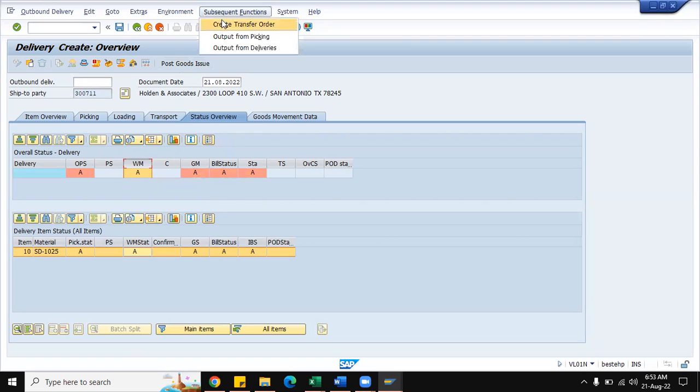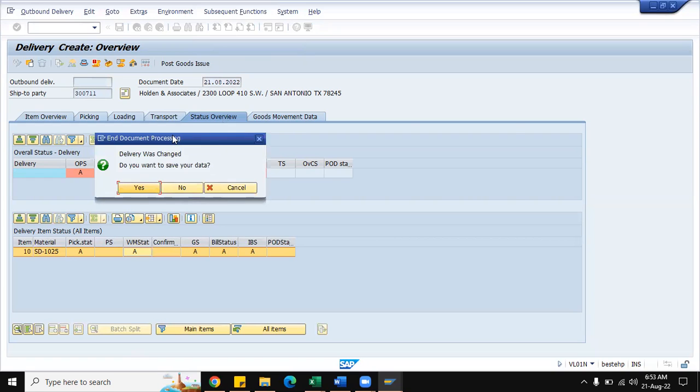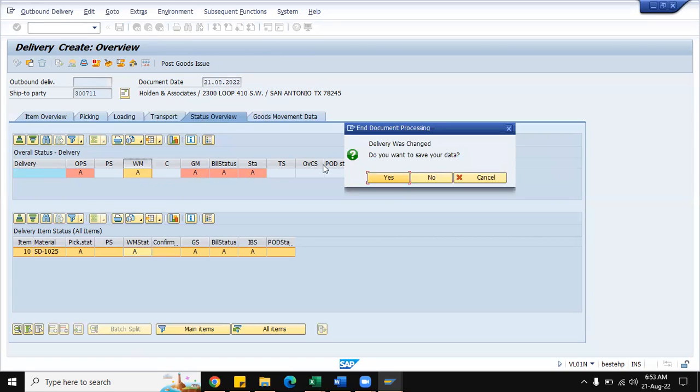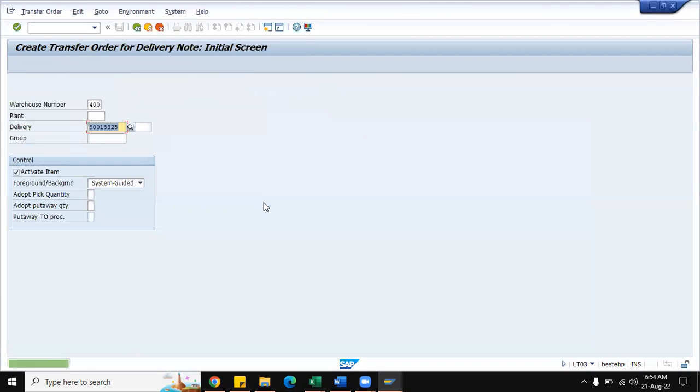So before going to do that, let us create a transfer order. The moment you click on the subsequent functions and transfer order, it will ask you, delivery was changed. Do you want to save your data? Click on yes button. Then in the background, the system will automatically save the delivery document. And it will take us to the transaction called LT03. So this is the one with LT03 transaction.